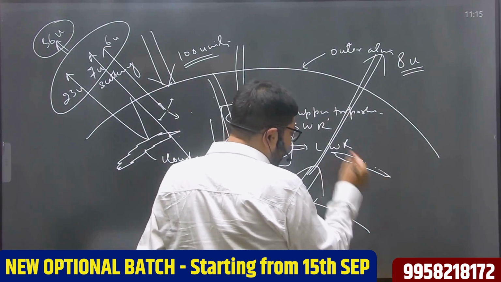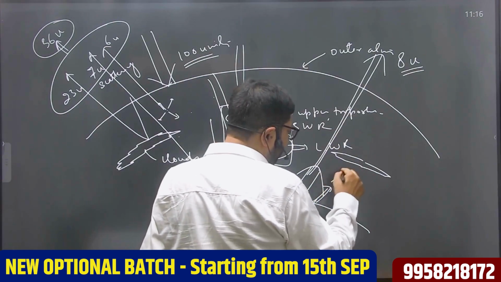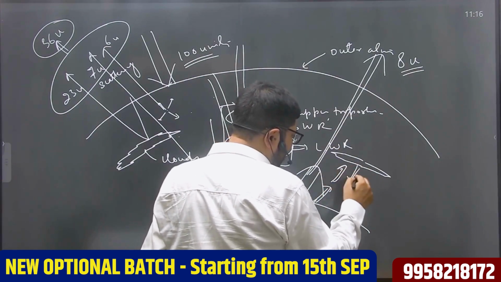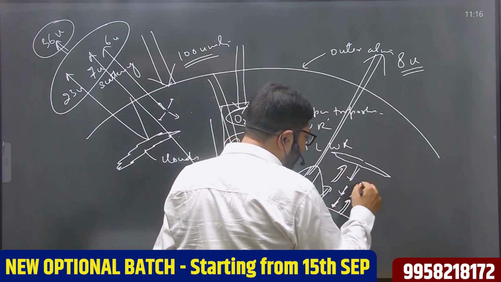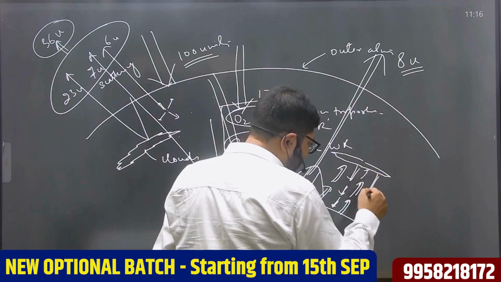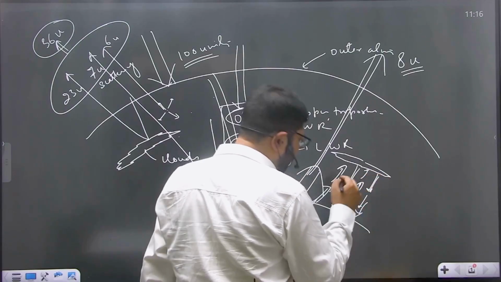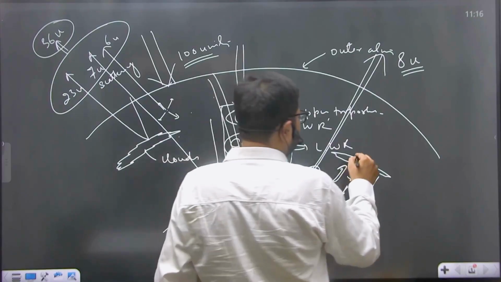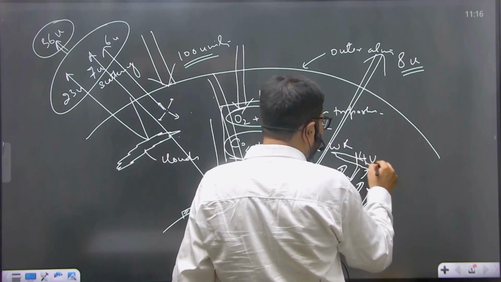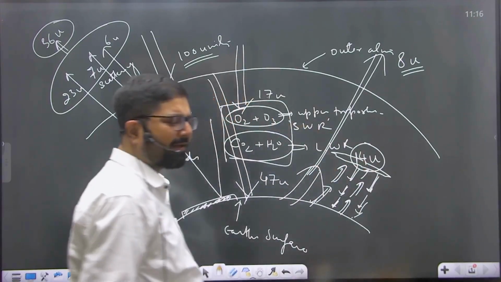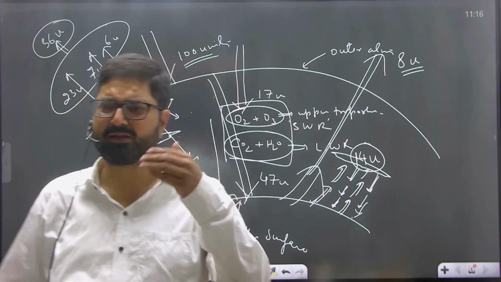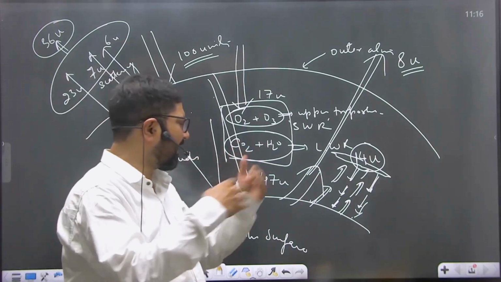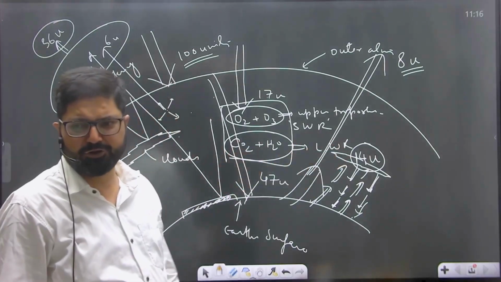Now, as the Earth radiates, the clouds present in the atmosphere, they are very good reflectors. These clouds reflect the radiation back to earth. Earth again radiates back to atmosphere. The atmosphere again by way of clouds reflects back to earth. In this process, there is absorption of 14 units of long wave radiation by the atmosphere. This process of exchange ultimately results in the absorption of 14 units of heat by the atmosphere.